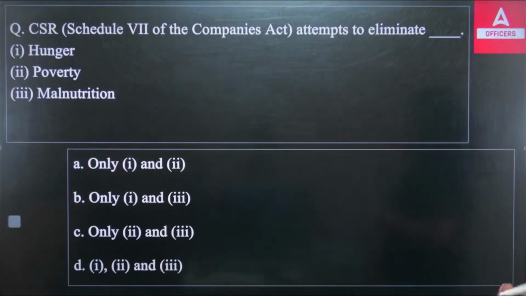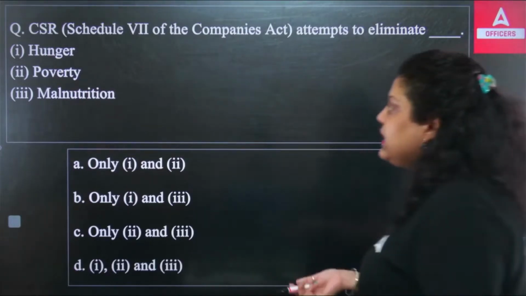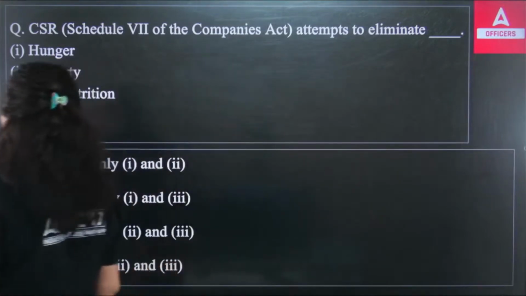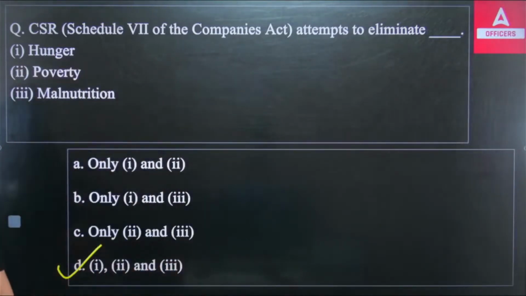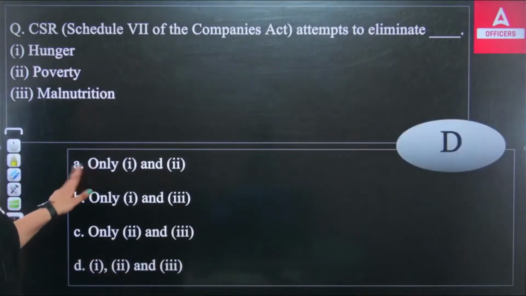Which of the following do you think is the right answer? A, B, C or D? So the right answer here will be D. All are the points that CSR, corporate social responsibility, is trying to reduce. So the right answer will be option D.